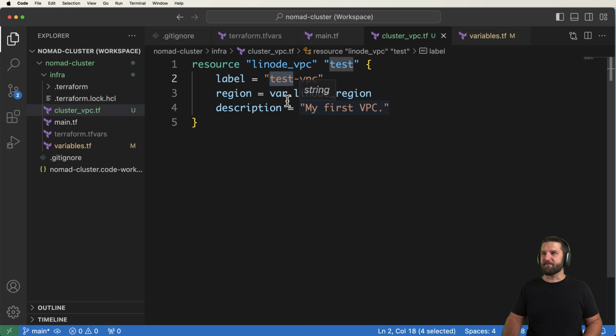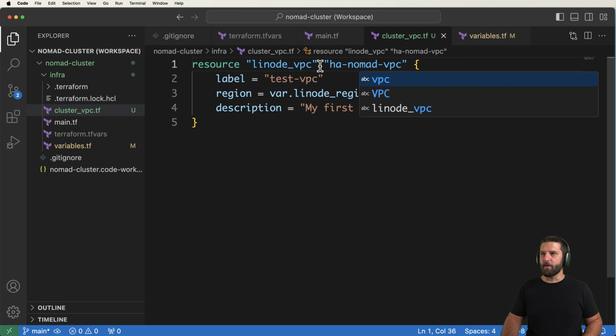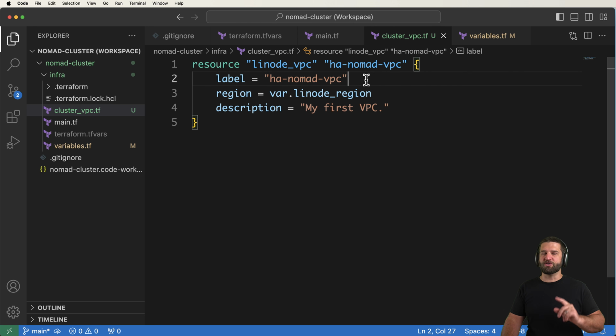The label itself, I'm going to change this label here, and I'm going to call this my HA, my high availability Nomad VPC, and then I'll give that same label in here. This label is what goes into Linode. This one right here is for Terraform. So they are definitely different. I don't necessarily need a description, but I'll say my Nomad VPC. Great. So once we have a VPC, then we can define our subnet.